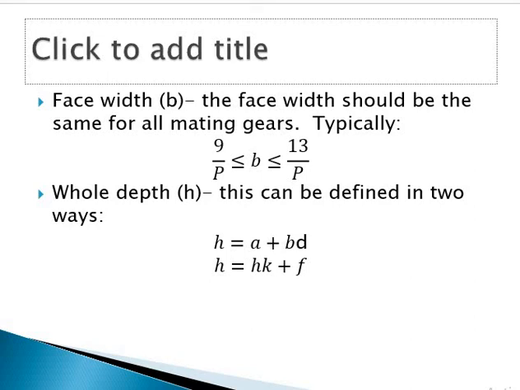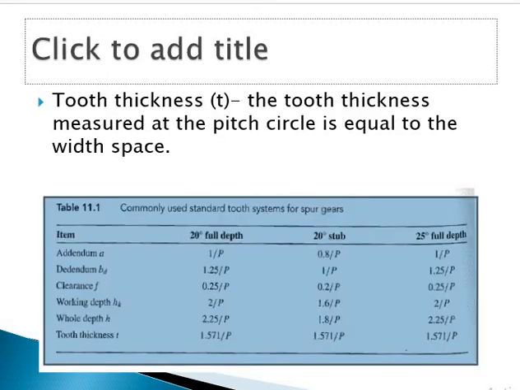Another term is face width of the tooth. What is face width of the tooth? It is the surface of the tooth above the pitch surface. Next, topland. It is the surface of the top of the tooth. And tooth thickness is the width of the tooth measured along the pitch circle.